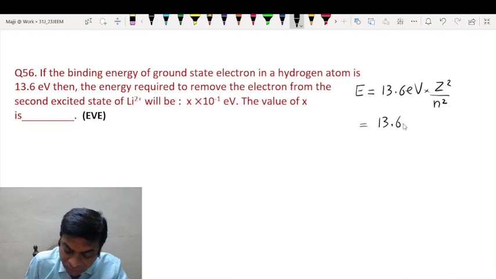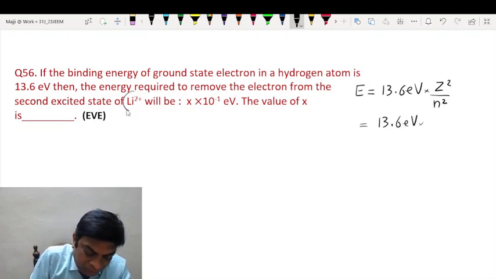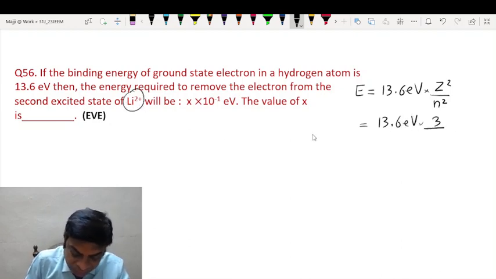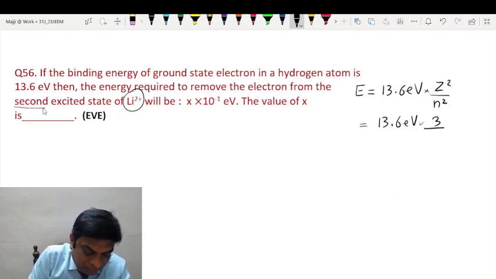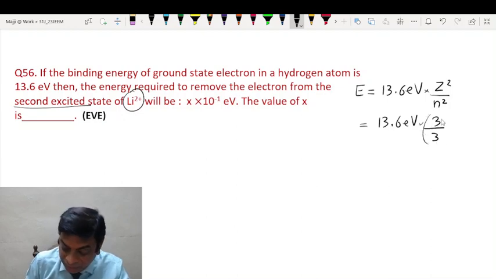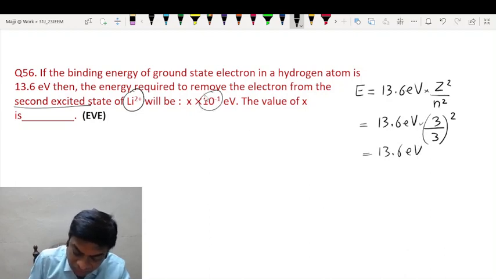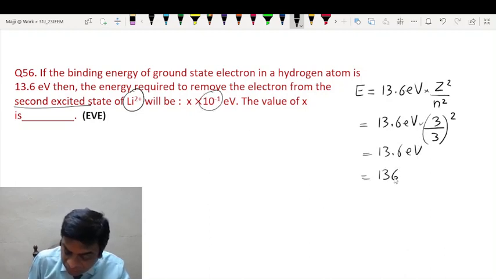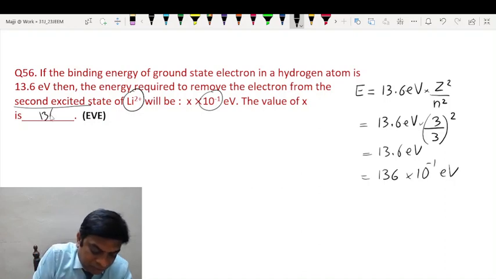So this will be 13.6 electron volt. For lithium, atomic number is 3, and we have to extract it from the second excited state. Second excited state would mean the third orbit. So this remains 13.6 itself, but we have to express it in terms of 10 power minus 1. So this will be 136 into 10 power minus 1. So 136 is the answer here.